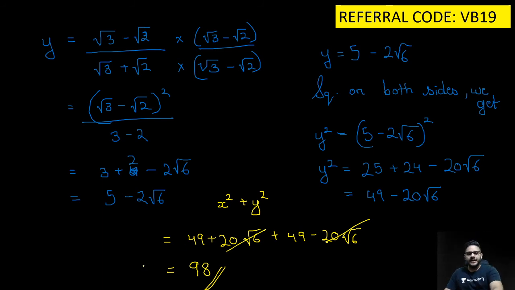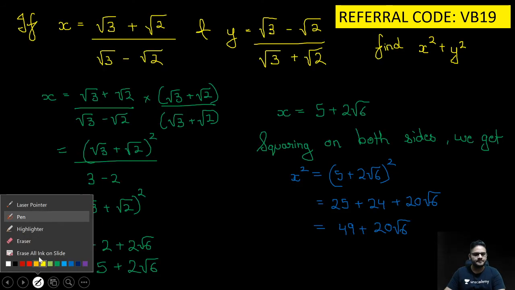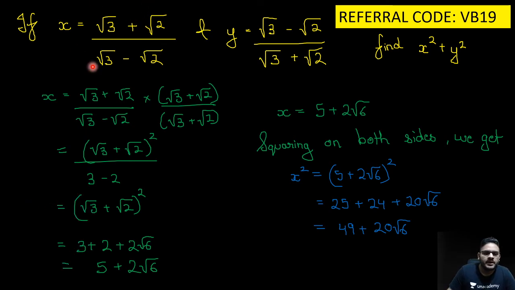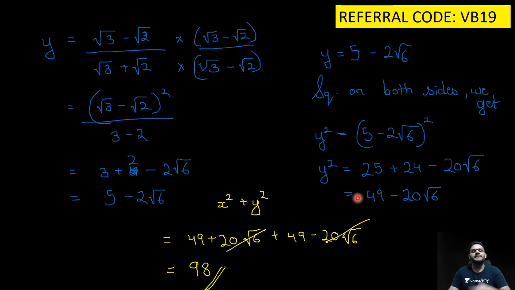So let's have a quick recap of this sum. Took x, rationalized x, got the value of x. Then squaring on both sides using a plus b the whole square, you get the value of x square. Similarly, do the same with y. Rationalize y and get the value of y. Once you have the value of y, squaring on both sides, you get the value of y square.